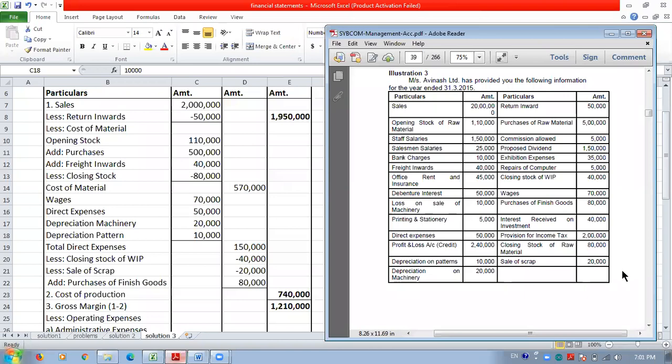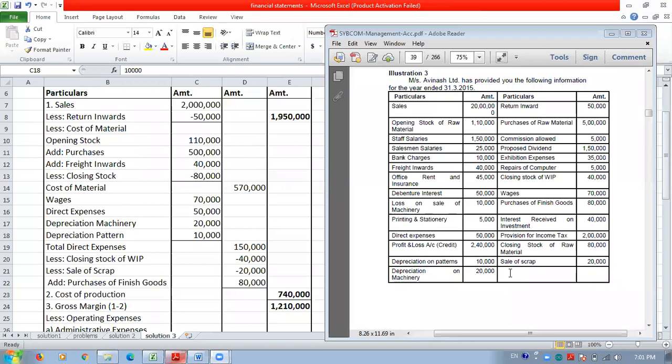Okay, so this scrap is sold by a company directly from the factory itself. So this scrap never comes to the showroom. These scraps are not sold in a market as finished goods or as a normal product. What is scrap? The scrap is the lower quality goods or the defective goods in a factory.